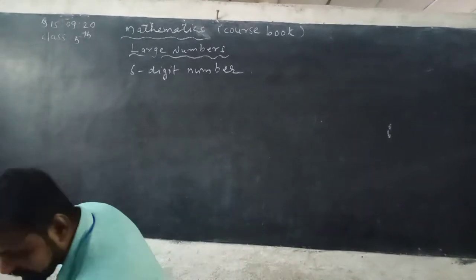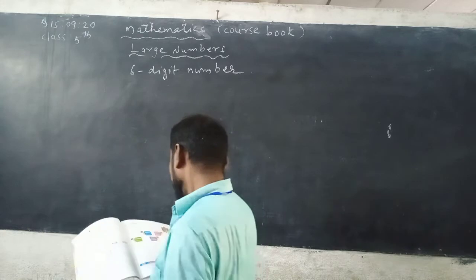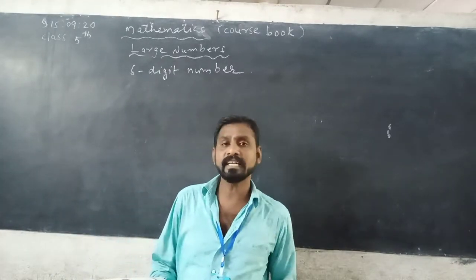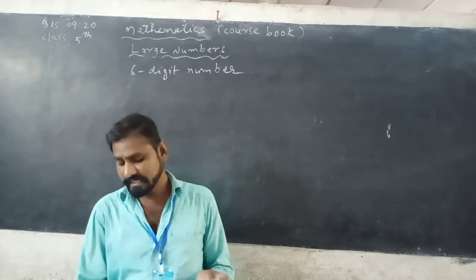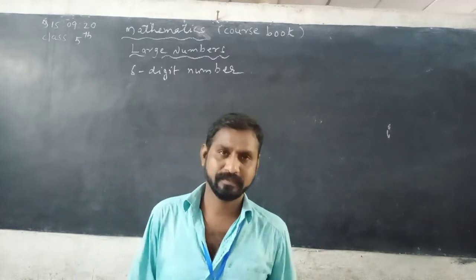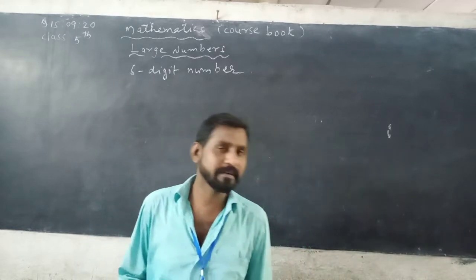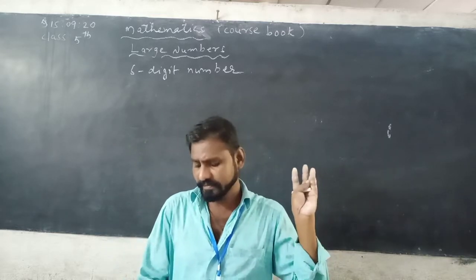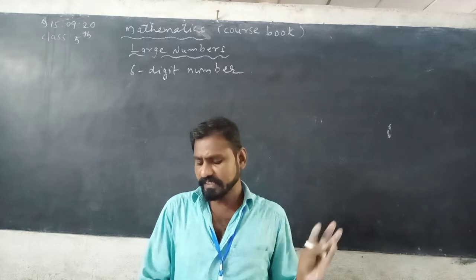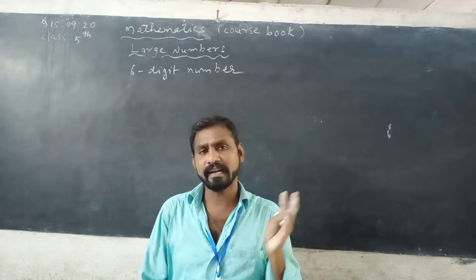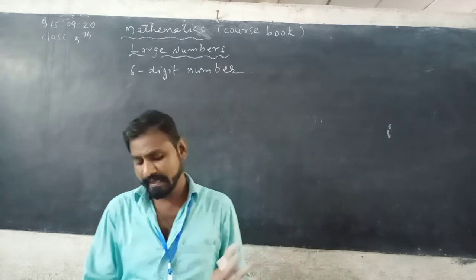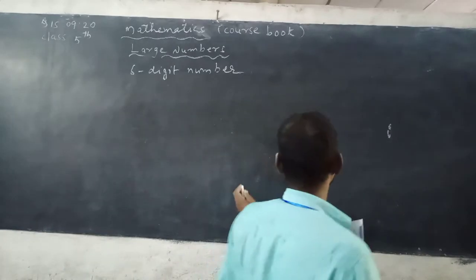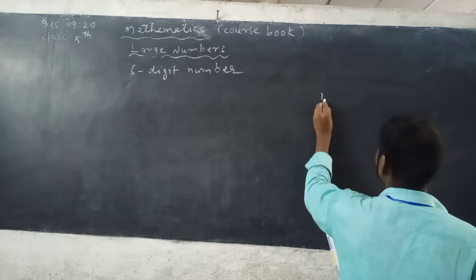We know that a 5-digit number has 10,000s, thousands, hundreds, tens and ones places. Already you know that, everybody. So the smallest 6-digit number means 1 lakh.